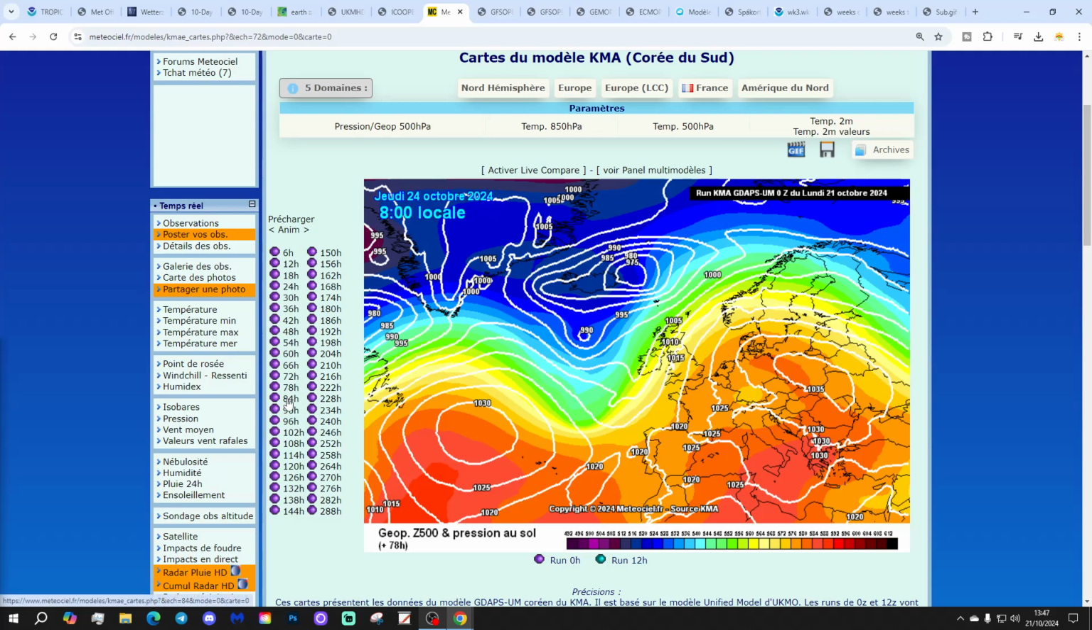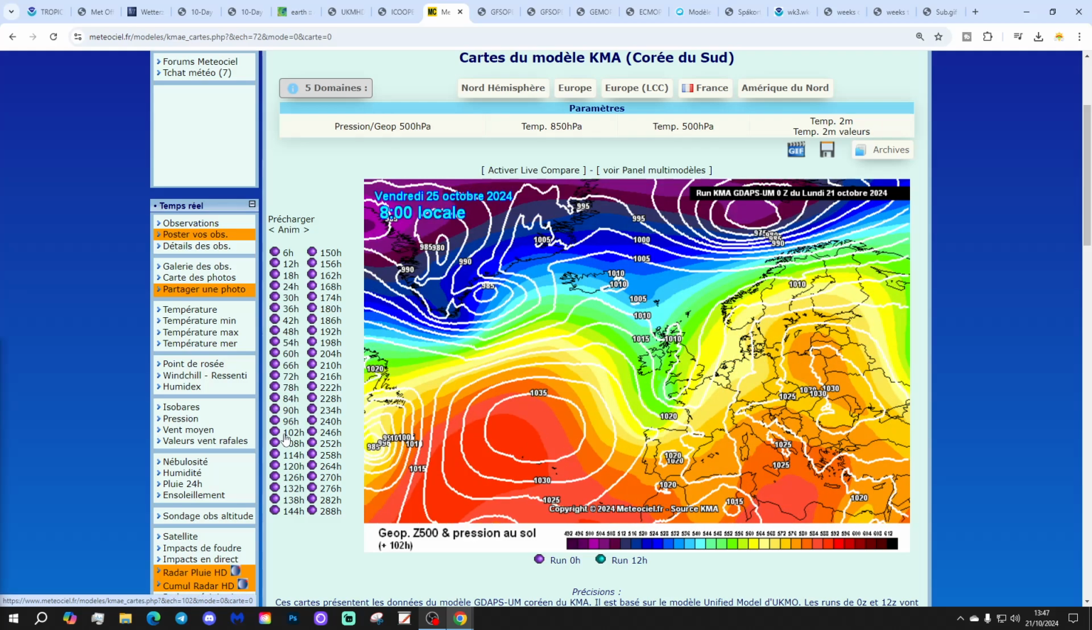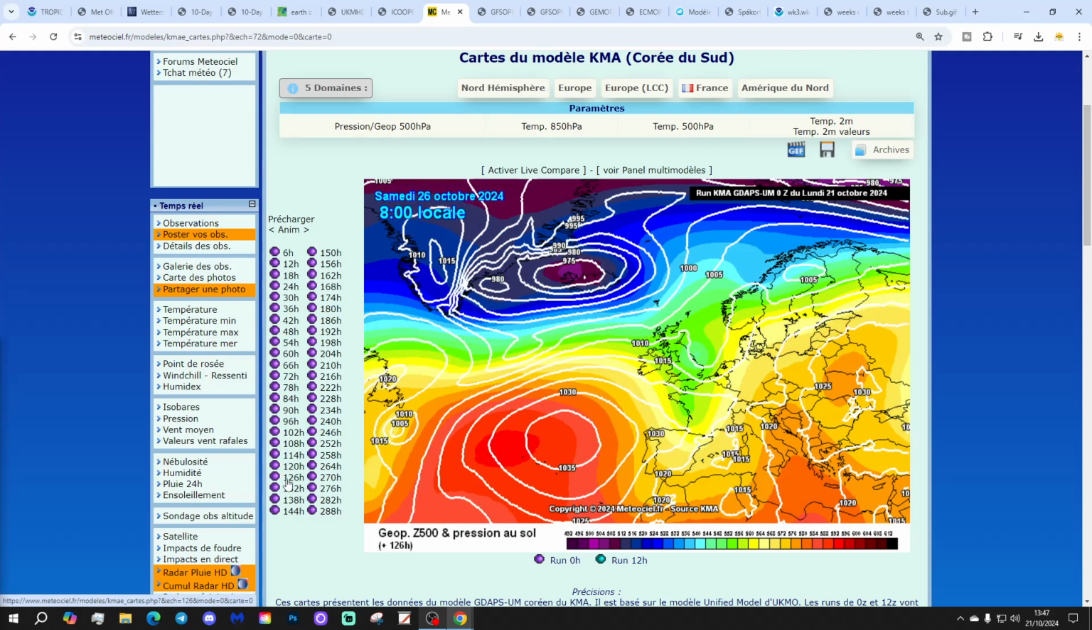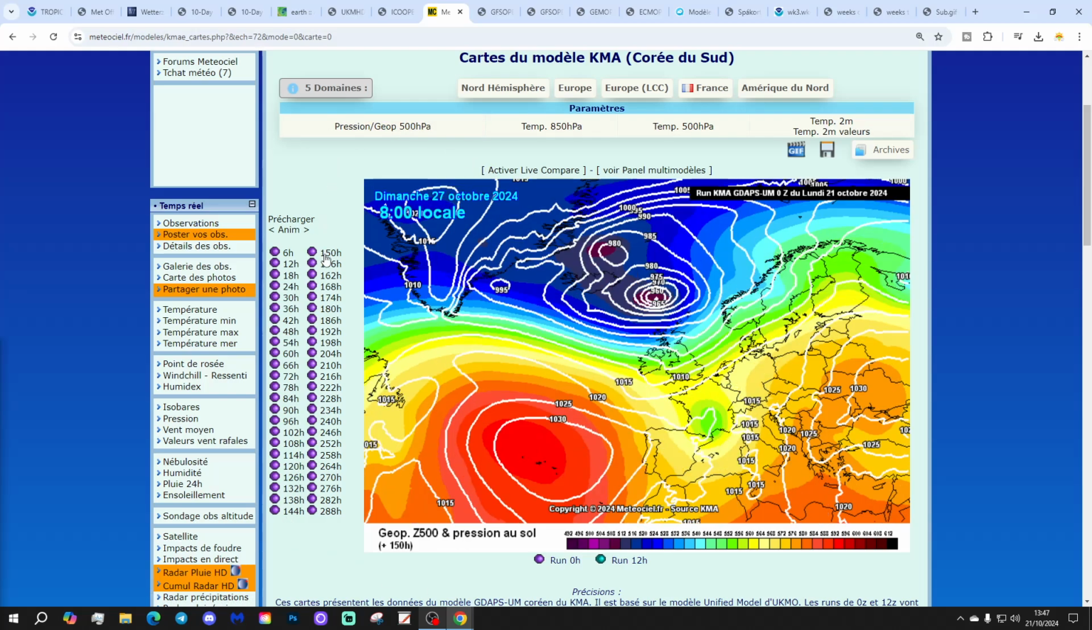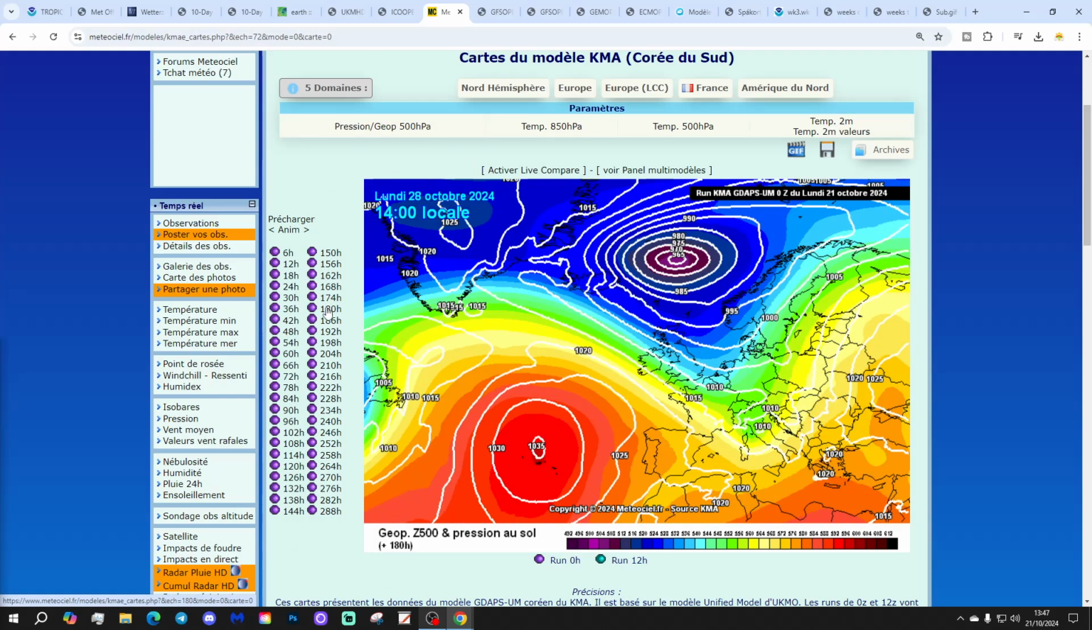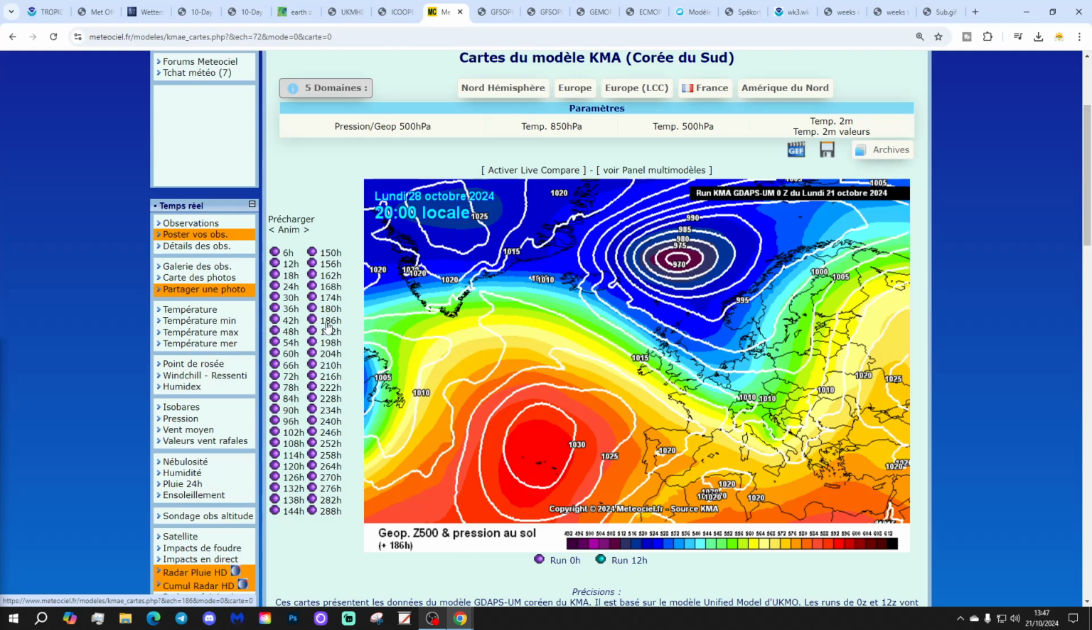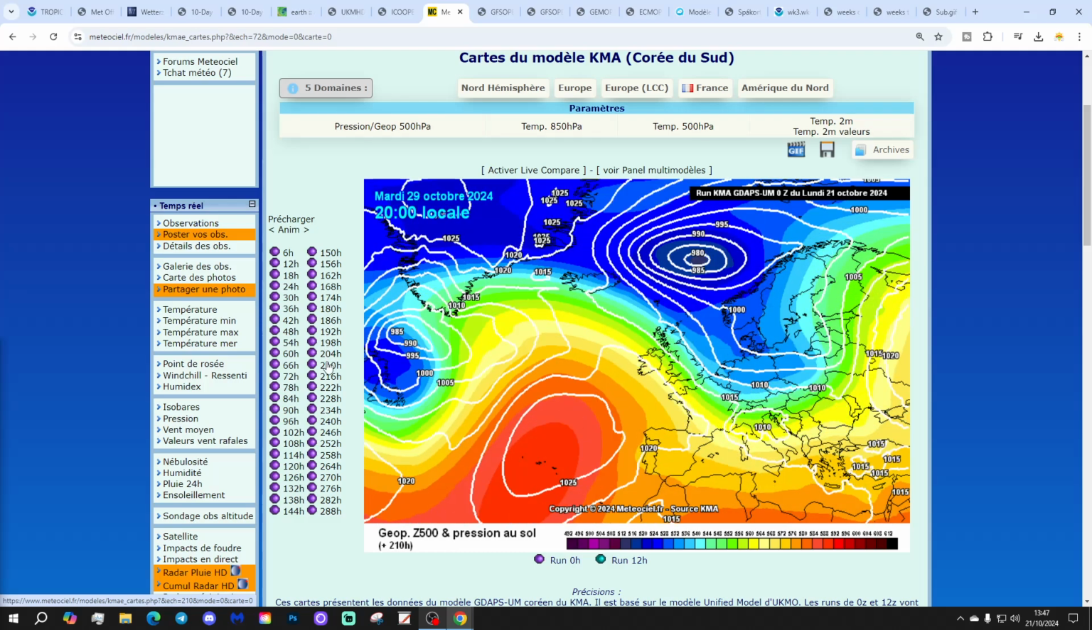The KMA is looking like this. Again, it brings that trough through on Thursday with breaks of rain. And then beyond that, we find that we are flat and westerly through the weekend. Into next week, we're into more of a northwesterly flow, so a little bit colder.